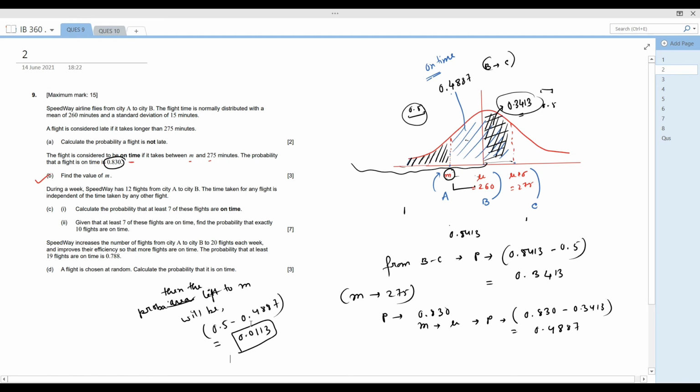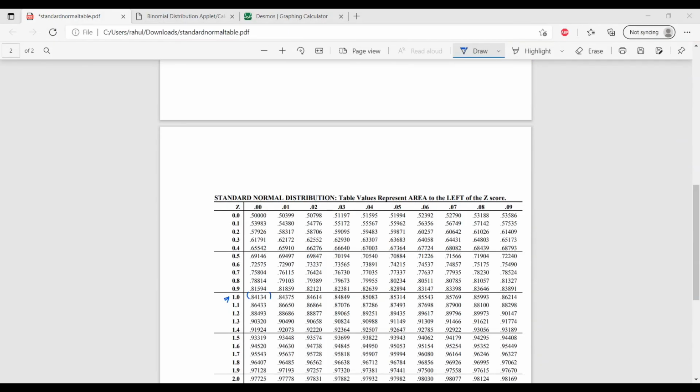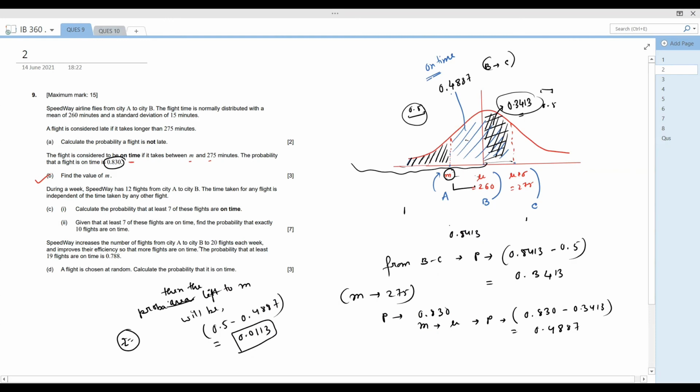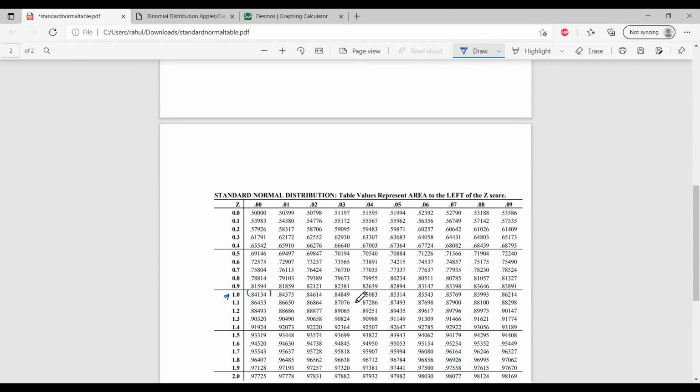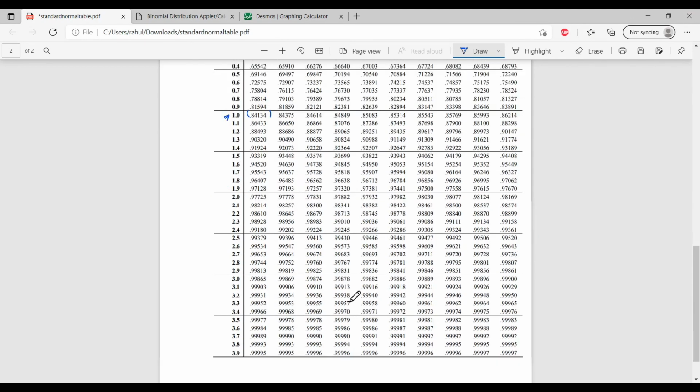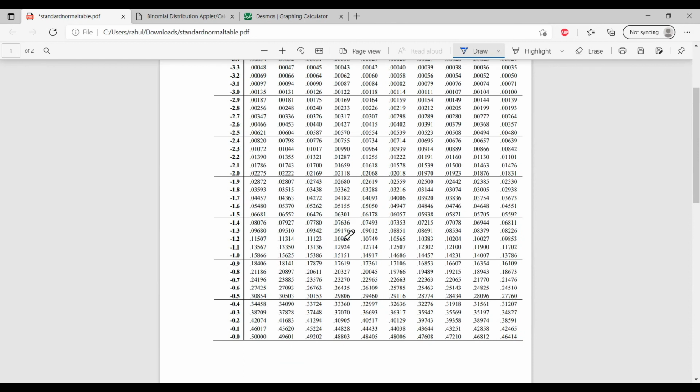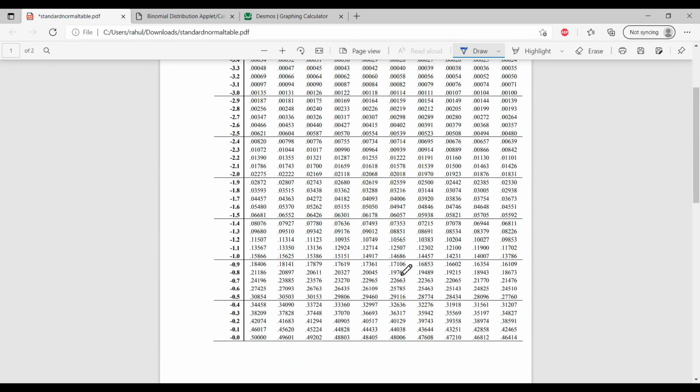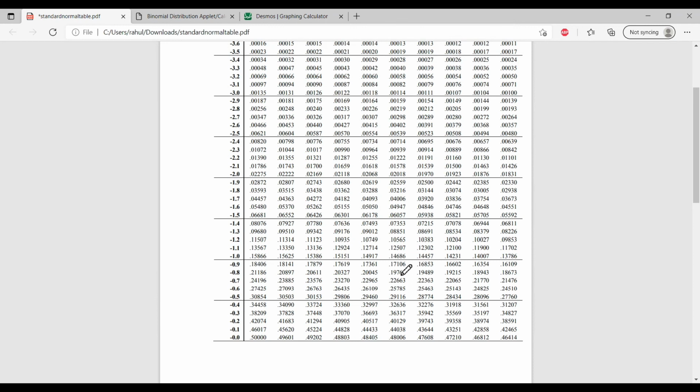Now again we need to find the value of Z from the chart, and after finding Z from the chart, we will be able to find the value of m. So let's see again in the chart where the value 0.0113 is present.